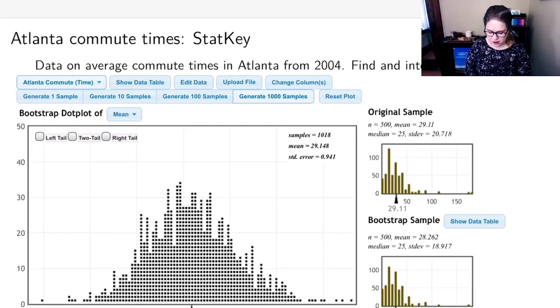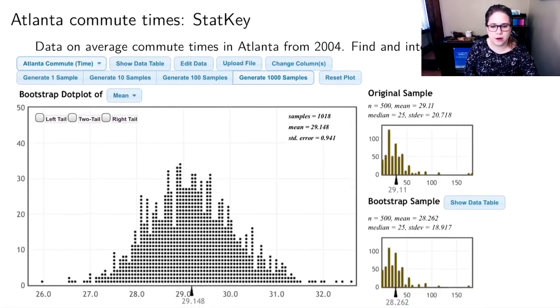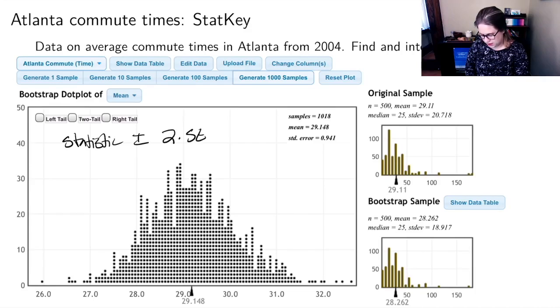Okay, so again, I've got my bootstrap sample, I've got my bootstrap statistic, and I've got my bootstrap distribution. And my distribution, let me move this up a little bit, is centered around that original sample statistic. 29.148 is pretty close to 29.11, and it would get closer and closer as we took more and more samples. And if I wanted to create a 95% confidence interval, I could do the statistic plus or minus 2 times the standard error.